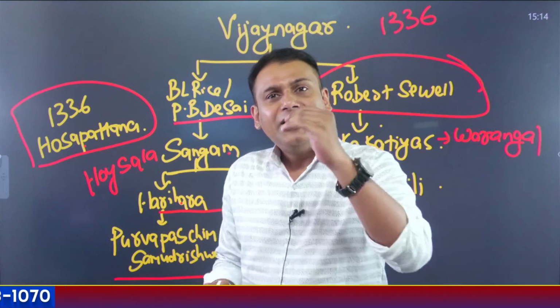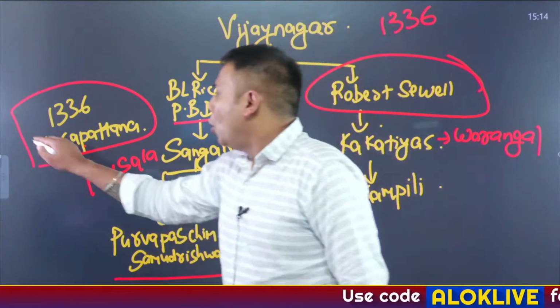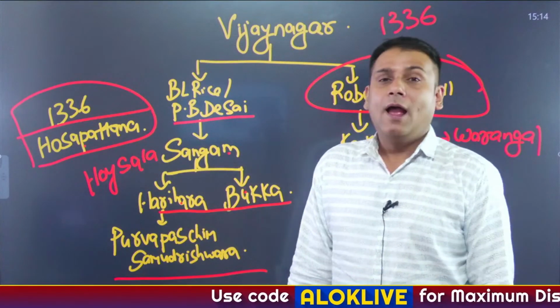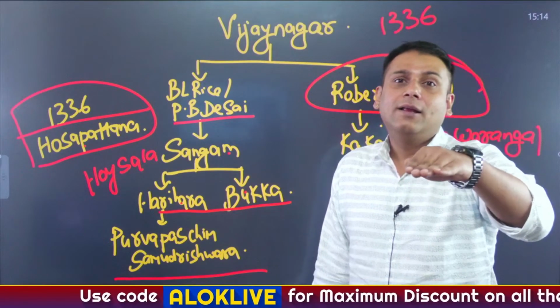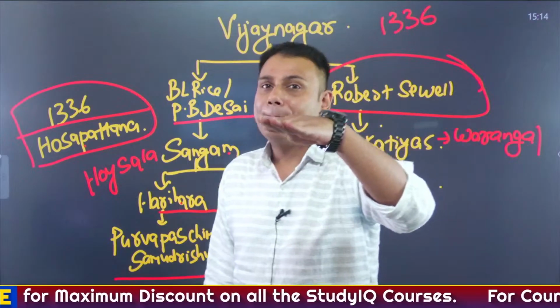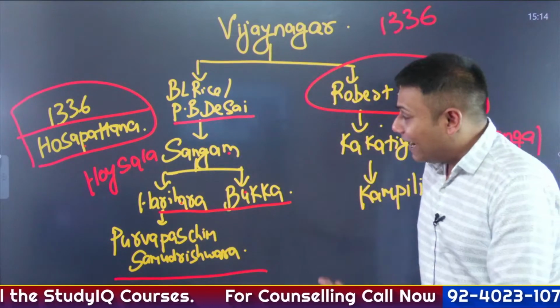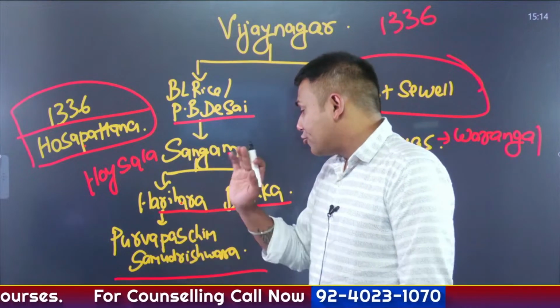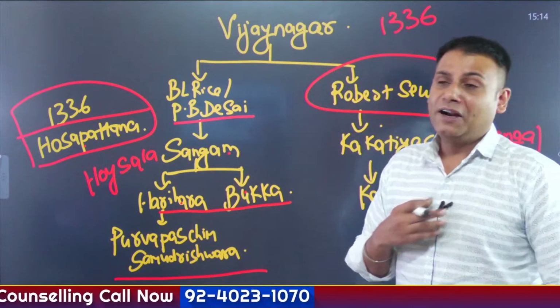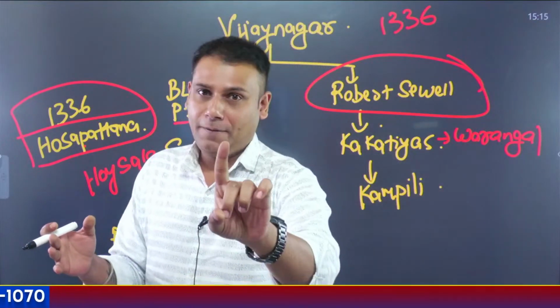In 1336 itself, they established a kingdom at Hosapatan. When the Hoysalas declined, they established another important kingdom in the form of the Vijayanagar Empire. In fact, Harihar assumed titles such as Purva Paschim Samudrishwar, that is, master of the oceans in the east and the west. That is one theory.